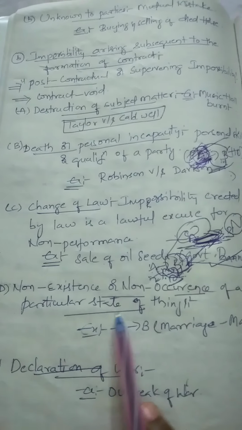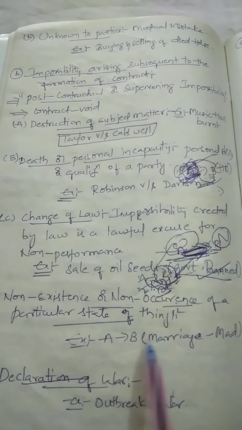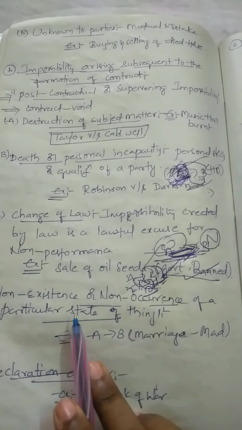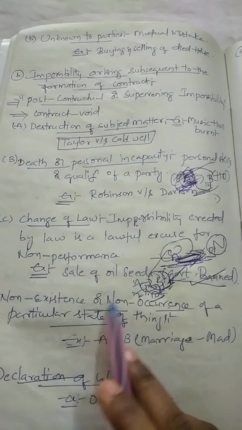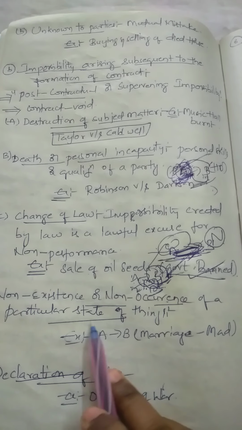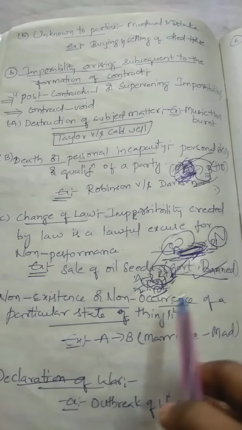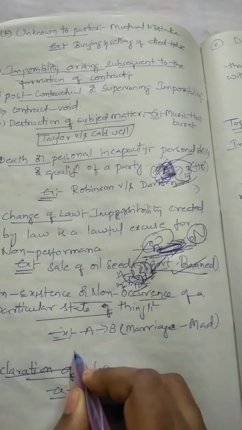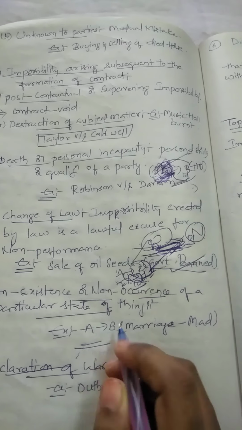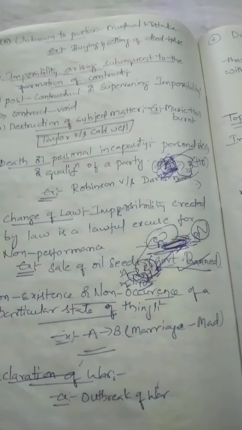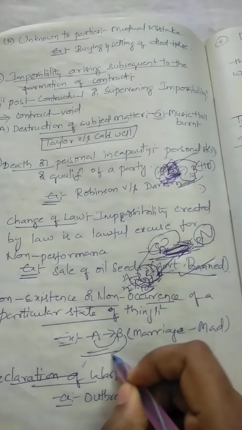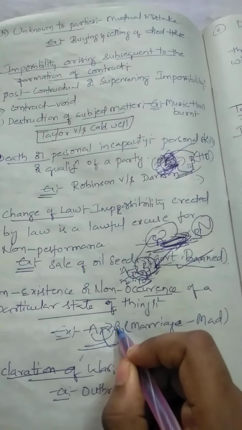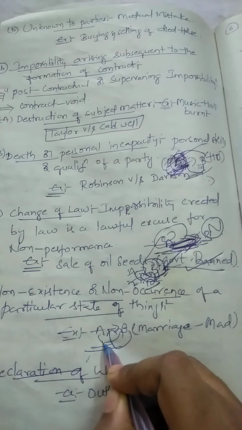Next is non-existence or non-occurrence of a particular state of things. Better I go with an example. Consider A and B are the two parties. A says to B, I will marry you, and B accepts the offer.